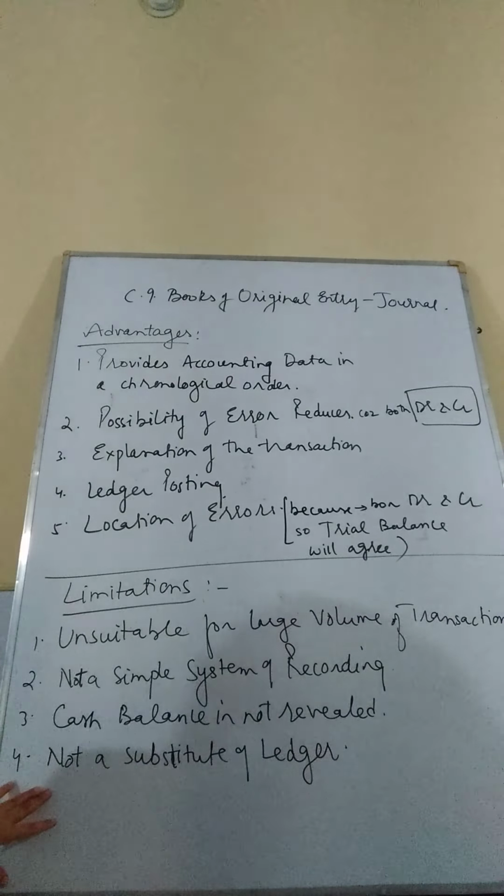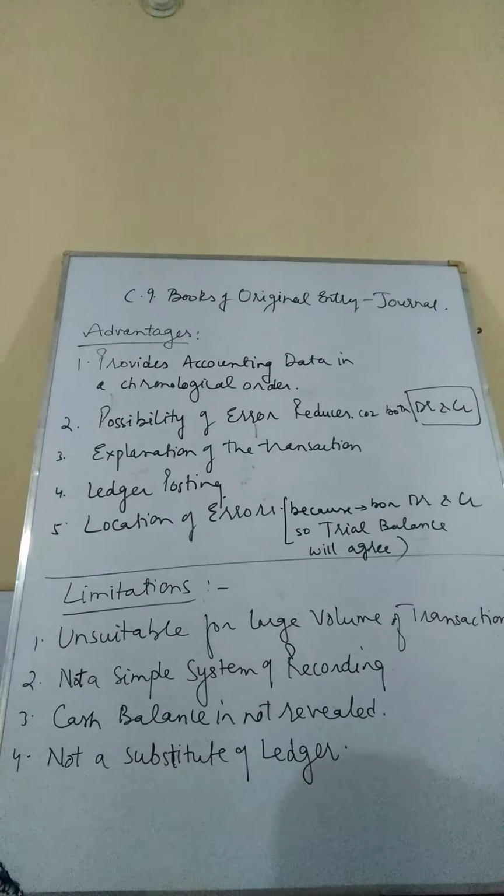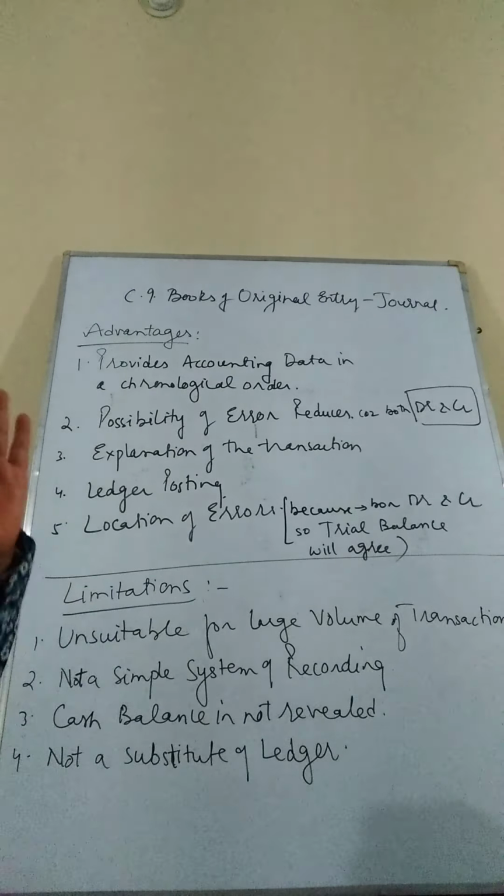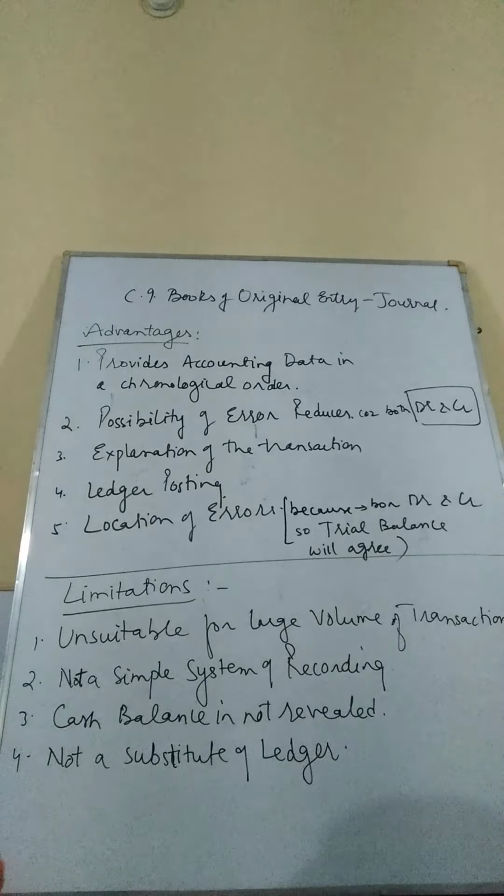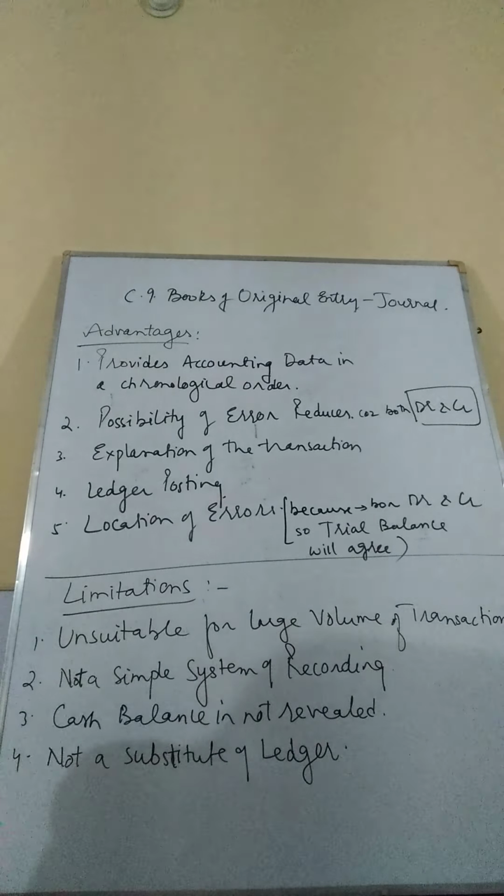What is the fourth limitation? Not a substitute of ledger. If we prepare only the journal and say that we don't have to prepare the ledger, it is not possible. After the journal, there is a requirement of putting the summary, putting the classification of the journal. Having the classification of the journal is very, very essential.